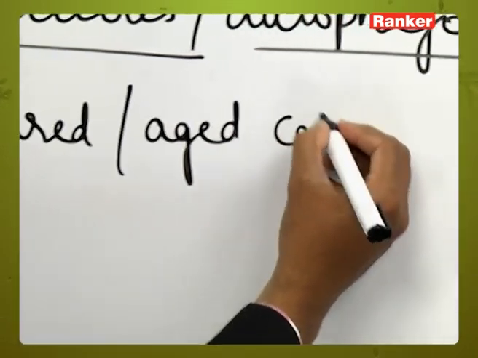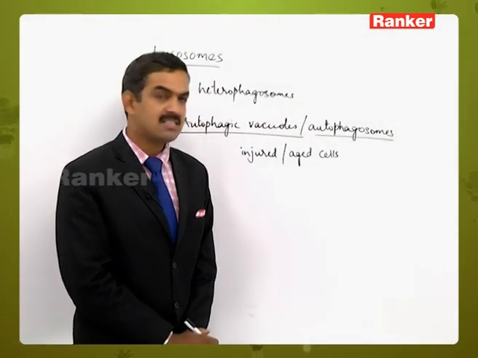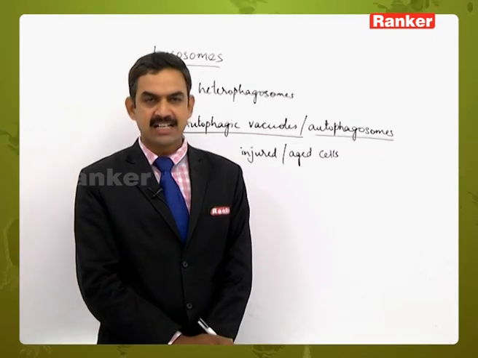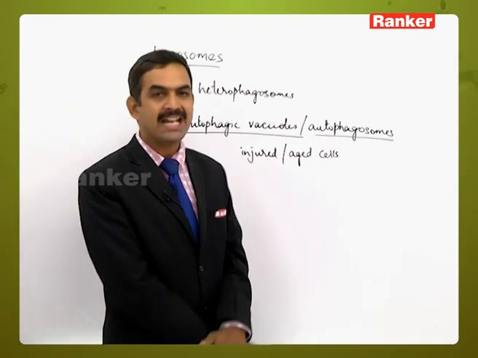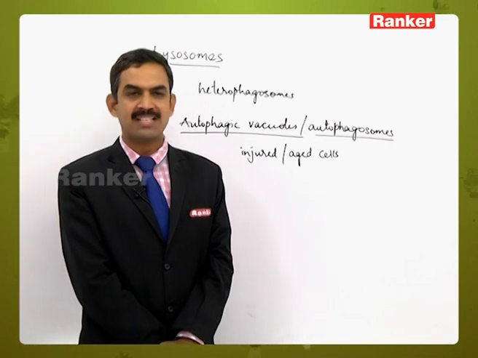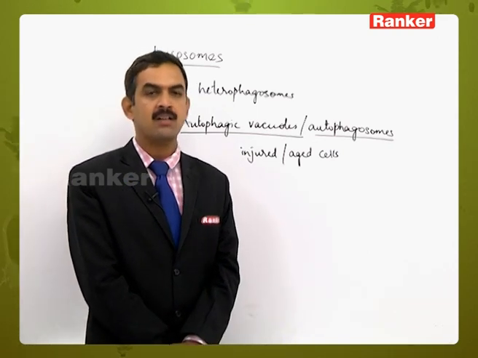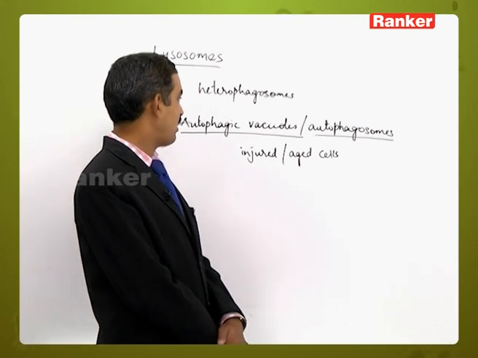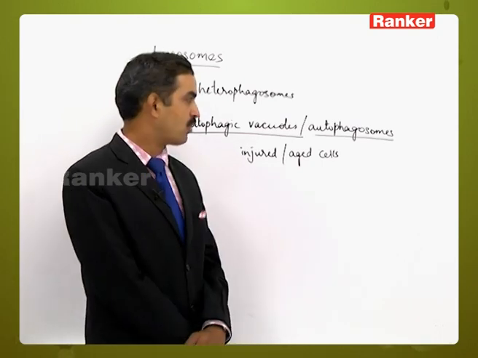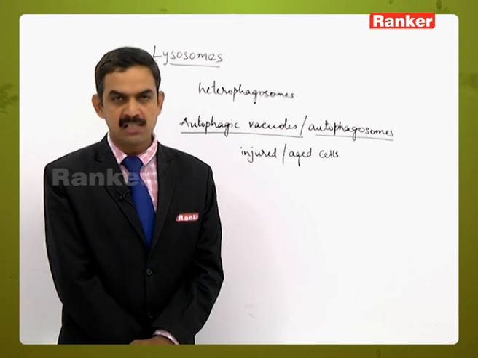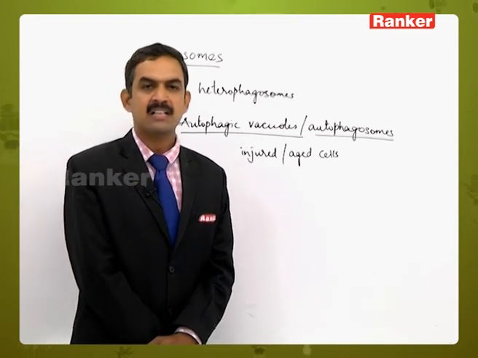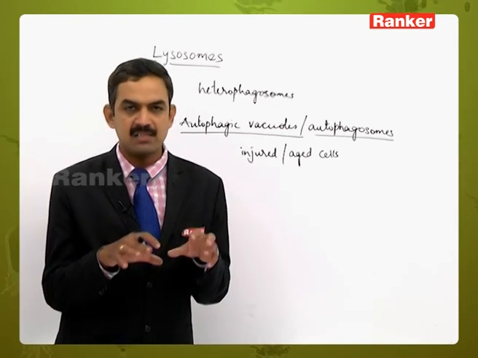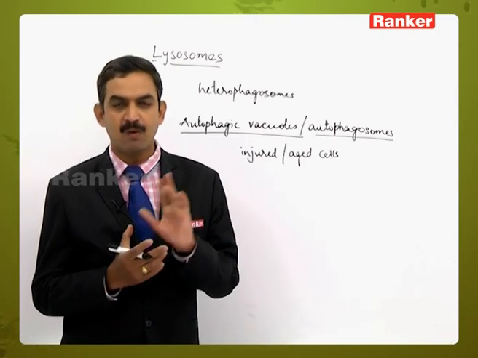Such cells have to be digested. So that is done by releasing the hydrolytic enzymes into those injured or aged cells. So the digestion is taking place outside that lysosome. This type of vacuoles are called autophagic vacuoles or autophagosomes. And in this process, the injured cells are completely digested. That is, killing of the cell is taking place. So this is one condition.